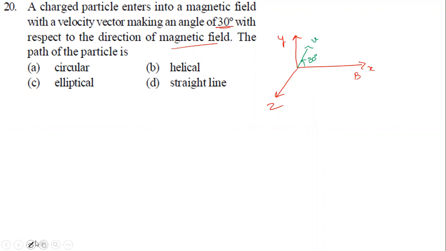Now we should divide the velocity into two components. What are those two components? One is along this direction, that is V cos theta. One is along this direction, V sin theta. This is what we call the V perpendicular component, and this is what we call the V parallel component. Both will contribute here. The perpendicular component will make the particle move in a circular path. The parallel component will make the particle move forward. So by the contribution of these two, the particle will move like this.